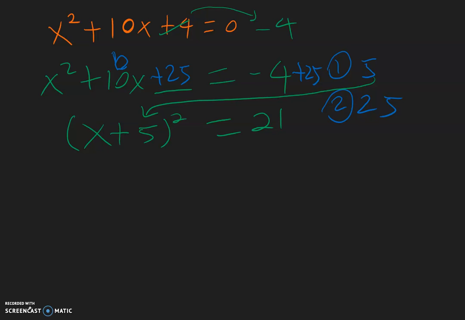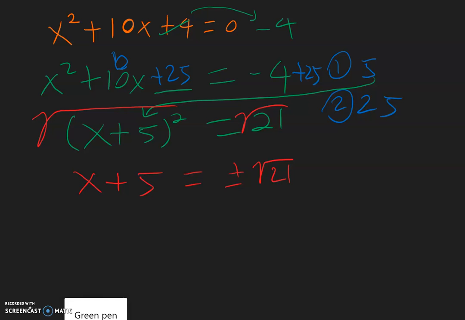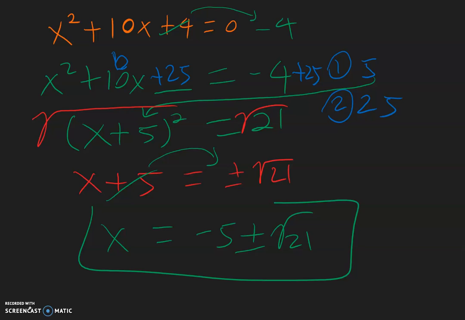Now, we go ahead and solve this by taking the square root to get rid of the square, giving you x plus 5 equal to positive and negative. And remember, the square root of 21 gives you a decimal, so we'll just leave it as the square root of 21. And one final step, we want to get rid of this 5 on this side by bringing it over. So when it comes over, it becomes negative 5 plus or minus square root of 21.